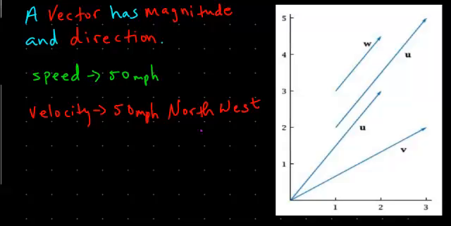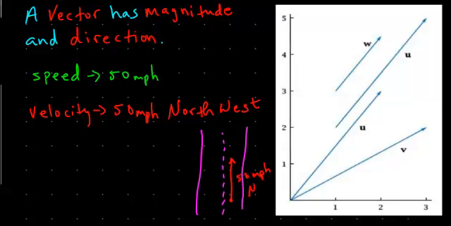And one important thing to note here is that, let's say we have a highway over here. In that highway we have a car that's traveling 50 miles per hour north. And say over here, a few miles over, let's say 2 miles over, there's another highway.